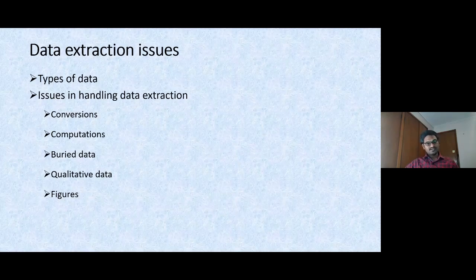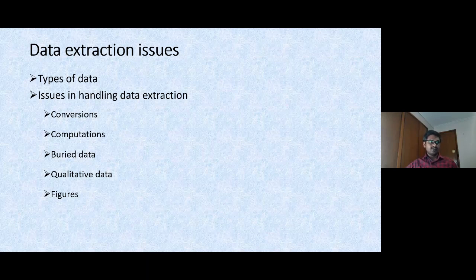Next, computations. If there is any standard error reported instead of standard deviation in a particular paper, but other papers reported only mean and standard deviation, and this particular paper reported mean and standard error, you have to calculate that. So there are formulas. I will show you in my next slides.